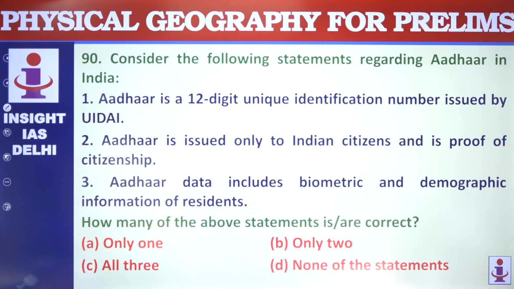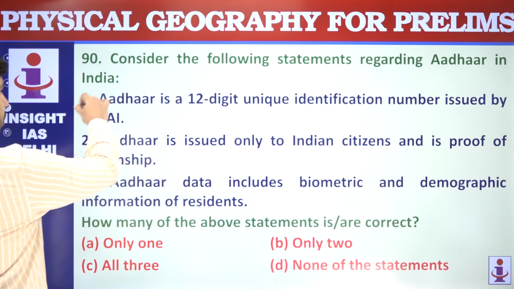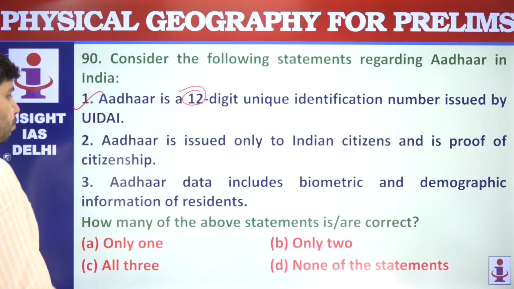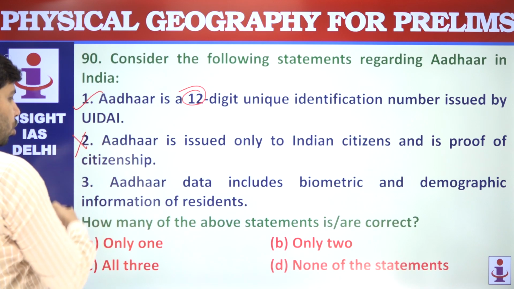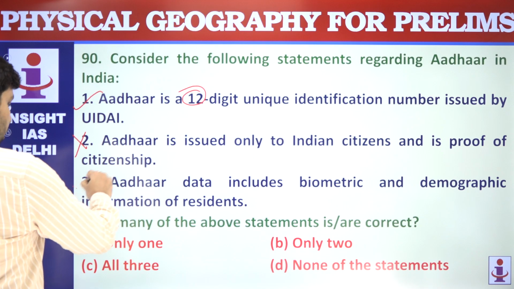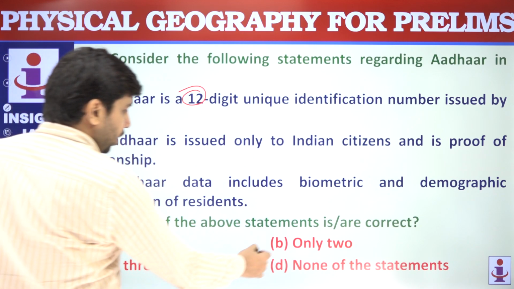Aadhaar in India. Aadhaar is a 12-digit unique identification number issued by UIDAI. Yes, 12-digit. Aadhaar is issued only to Indian citizens and is a proof of citizenship. No, it is not a proof of citizenship. Aadhaar data includes biometric and demographic. Yes, correct. Only 2 are correct.